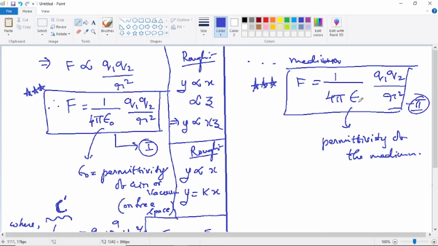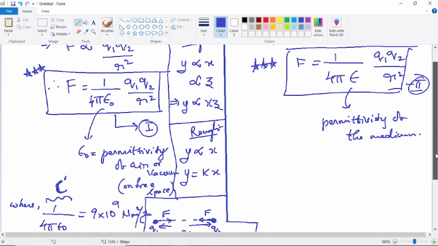The higher the epsilon, the lesser the force the medium permits to act between the point charges. The lower the epsilon, the more the force permitted by the medium to act between the 2 point charges. So that's the reason why epsilon in the denominator of the expression for force is called permittivity. Epsilon is the permittivity of the medium, epsilon naught is the permittivity of free space. So this is the other equation.